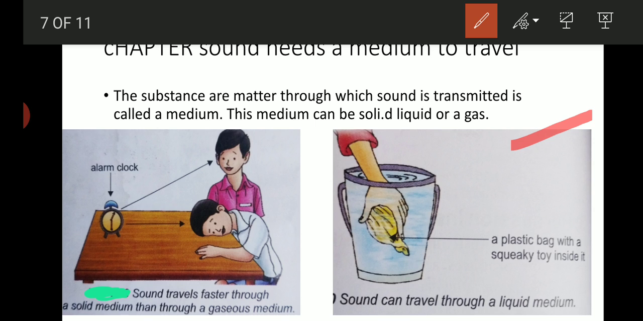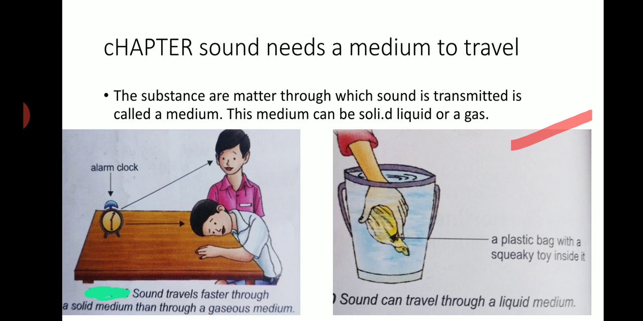Fill the bucket with water and place the plastic bag containing the squeaky toy in the water. Now squeeze the toy inside the bucket. You hear a low sound. Now put your ear just touching the water level in the bucket and squeeze the toy again. You hear a louder sound. You can conclude from this activity that sound travels through liquids, but sound travels faster through a liquid medium than in a gaseous medium.